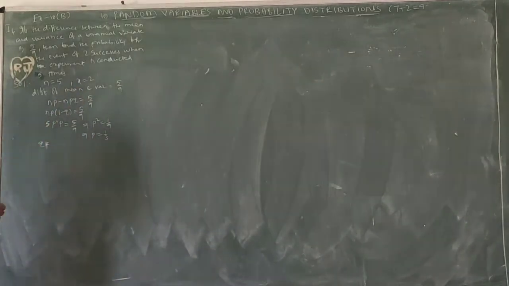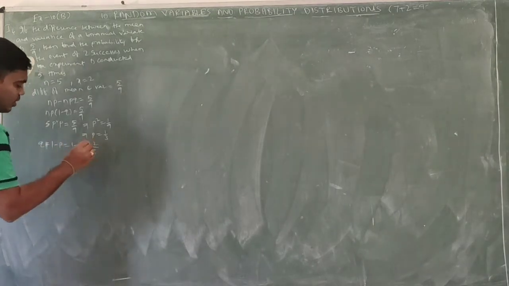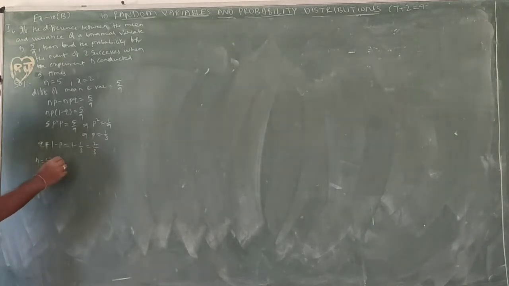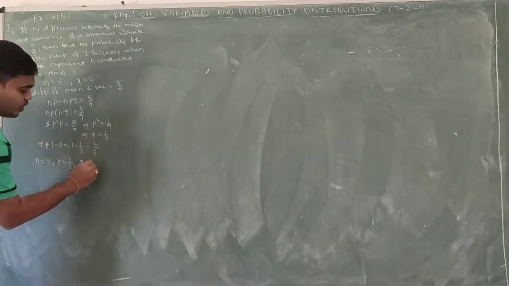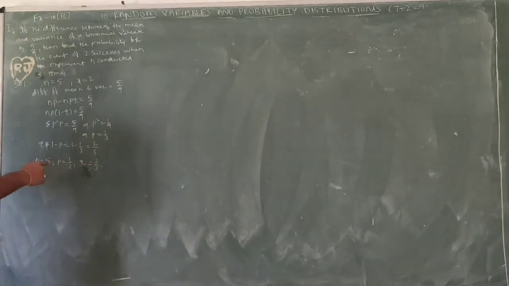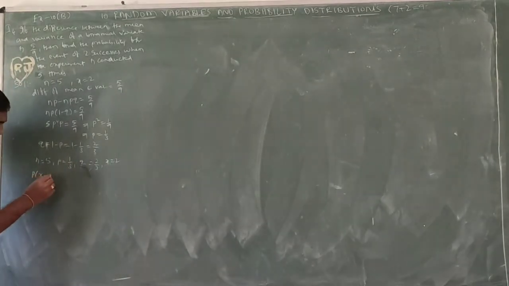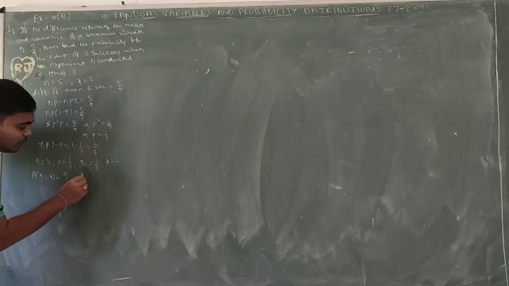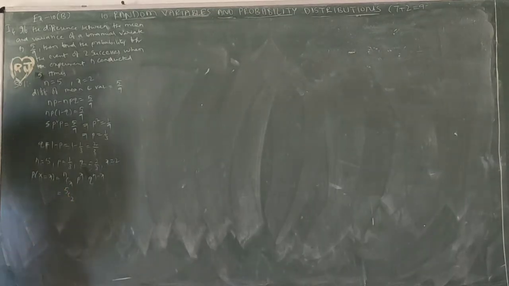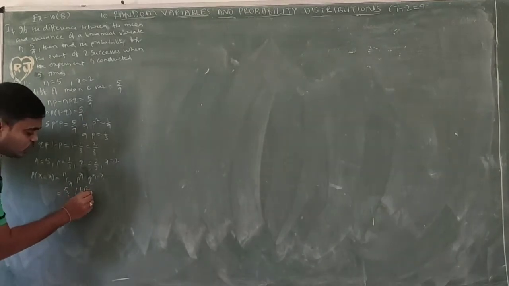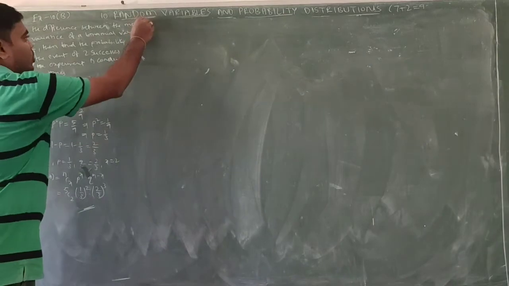Next, Q equals 1 minus P, which is 1 minus 1 by 3, equals 2 by 3. Now N equals 5, P equals 1 by 3, Q equals 2 by 3. Next, X equals 2, exactly as given. First, P of X equals X: nCx, P power x, Q power n minus x. That is 5C2, P is 1 by 3 whole power 2, Q is 2 by 3 whole power 5 minus 2. This is the required solution.